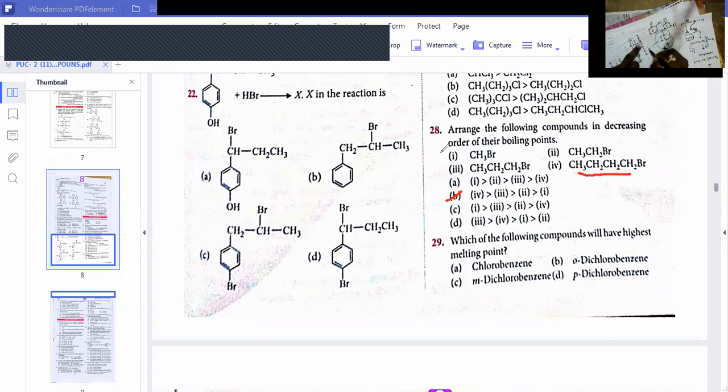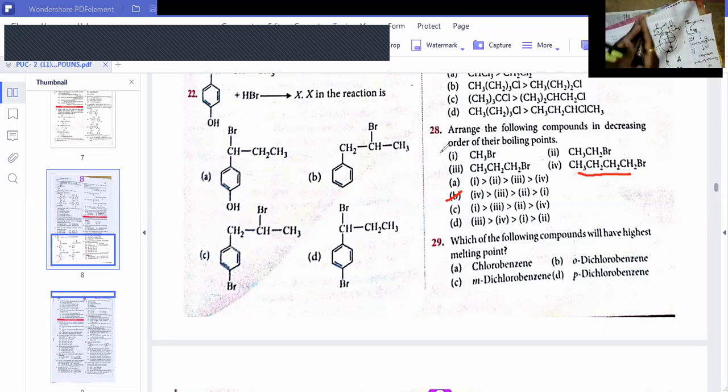Dear students, parachlorobenzene has a symmetrical structure. You can see this structure easily. You can make 2 halves. You can cut the molecule in 2 halves. There is symmetry in parachlorobenzene, but orthochlorobenzene and metachlorobenzene don't have any symmetry. A symmetrical molecule can fit in the crystal lattice better compared to ortho and metachlorobenzene.